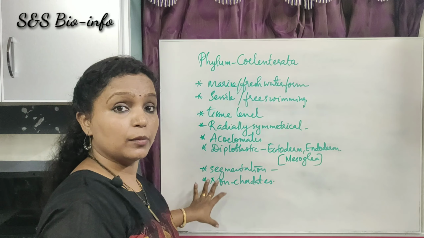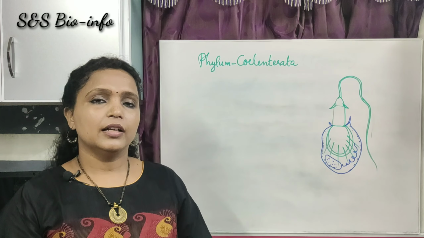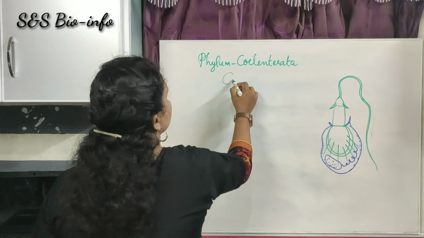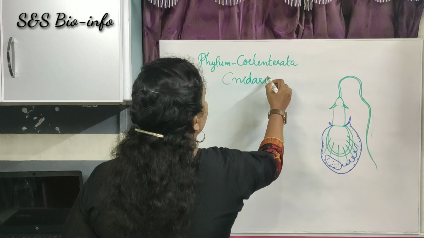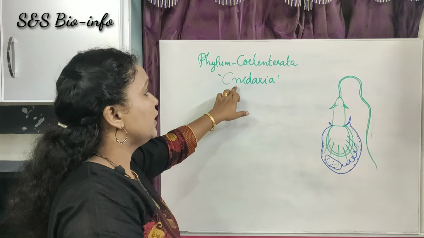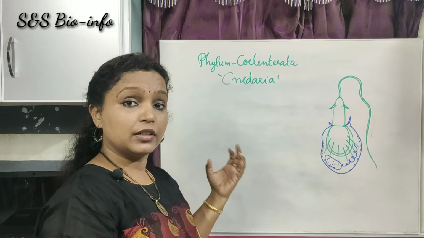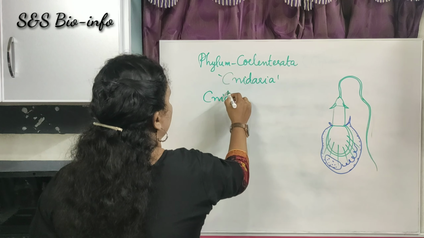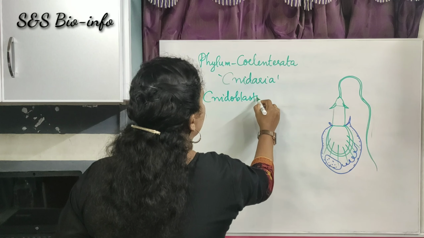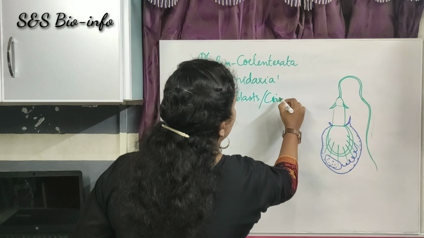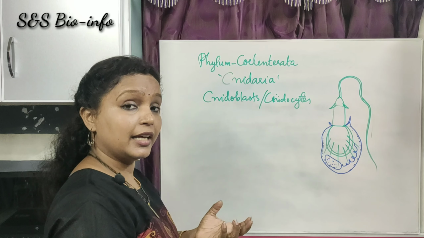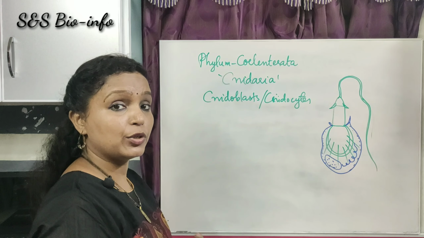So these are the common fundamental features of the phylum Coelenterata. The phylum Coelenterata is also known as Cnidaria. The name Cnidaria is derived from the word nidoblast or nidocyte. Nidoblasts or nidocytes are specific cells that contain stinging capsules or nematocytes.